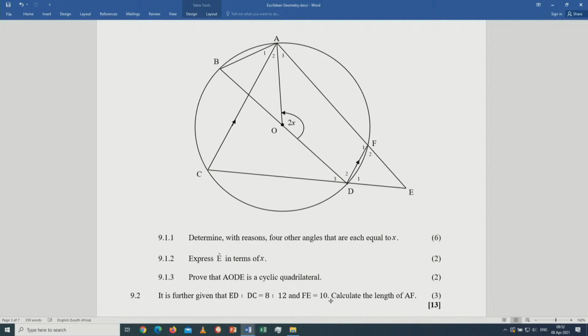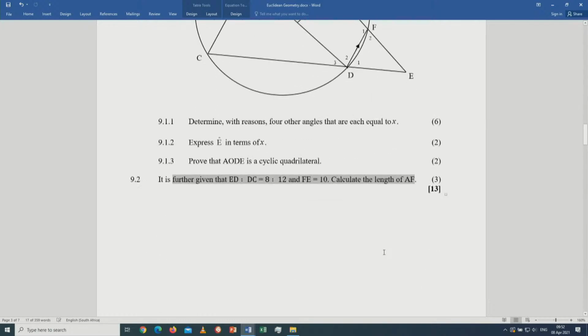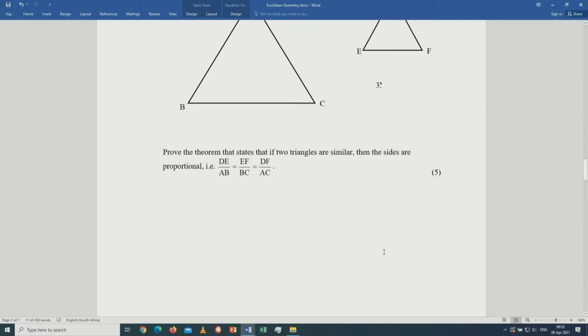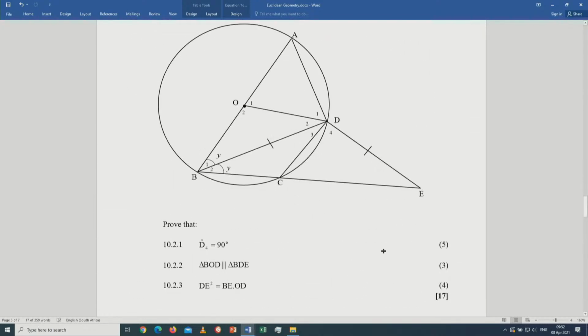Firstly, I said the proof of theorems. Secondly, I said angle given, then you calculate others. Then others, you can express angles in terms of x. And the application of the proportionality theorem, this one is also to be expected. Lastly, similarity, where you need to prove that two triangles are similar.